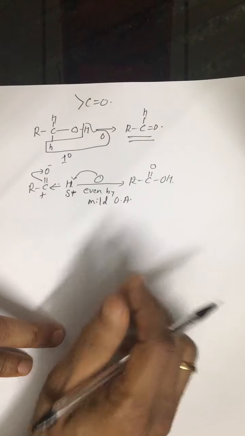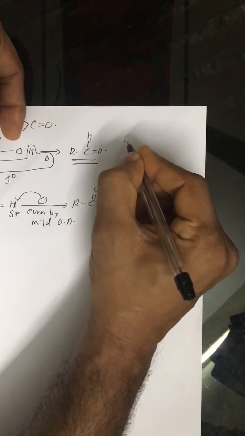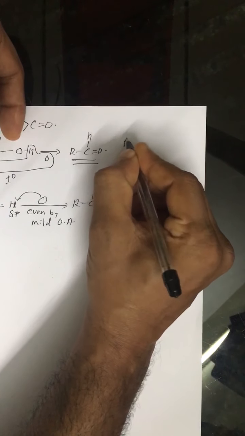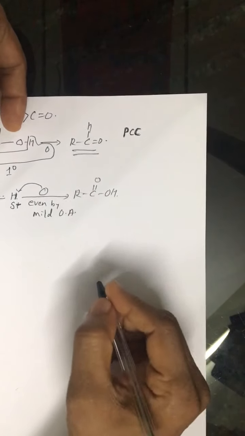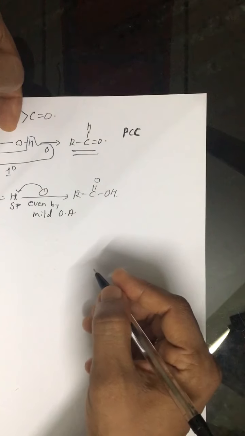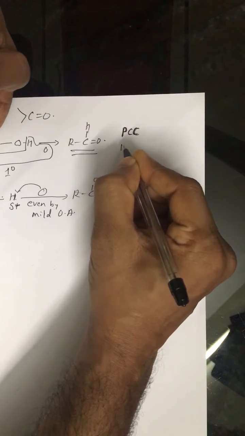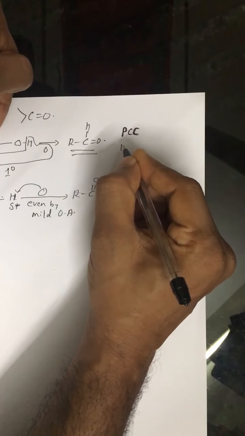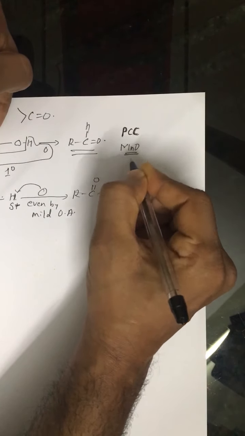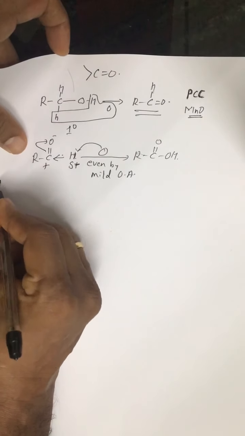So for this conversion, we have certain reagents, and you must remember this. One reagent is PCC, that is pyridinium chlorochromate. This is one reagent, and we have John's reagent, and we have MnO2. Again, there is some specific thing about MnO2.